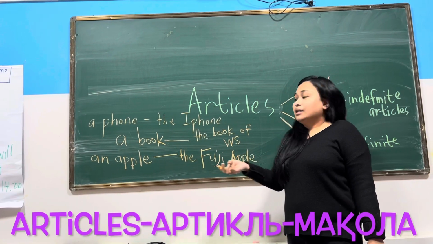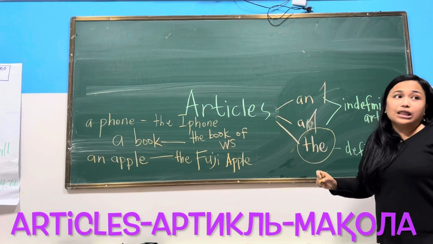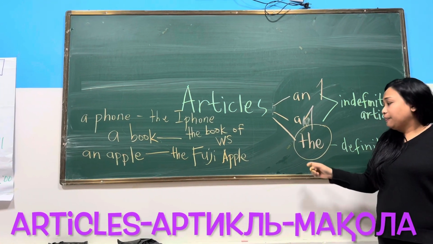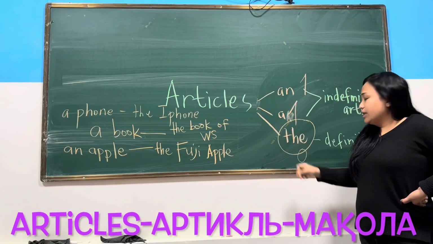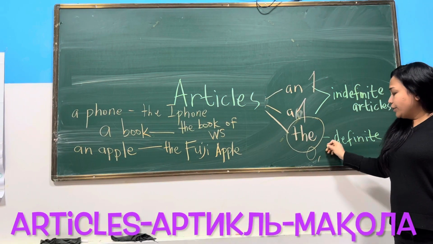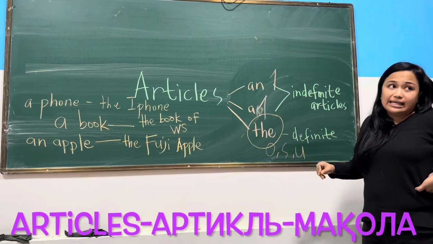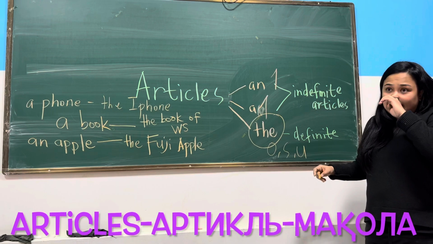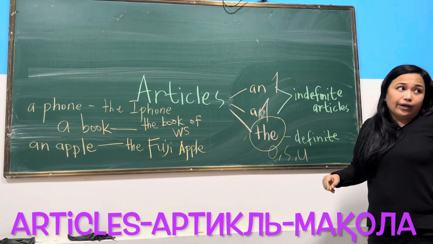Understood? For the article the, we use it for a lot of situations. Listen, we use the article the for ordinal numbers, for superlative adjectives, for unique things, the earth, the sun, the moon, and others.